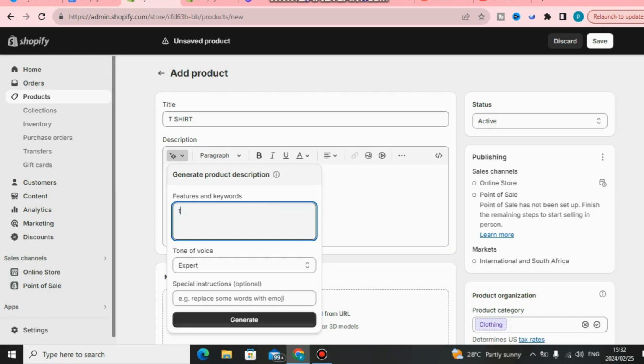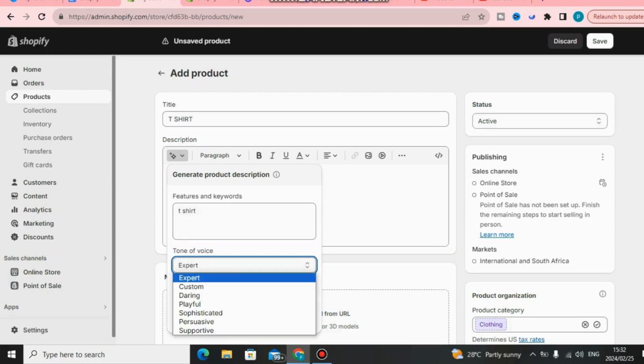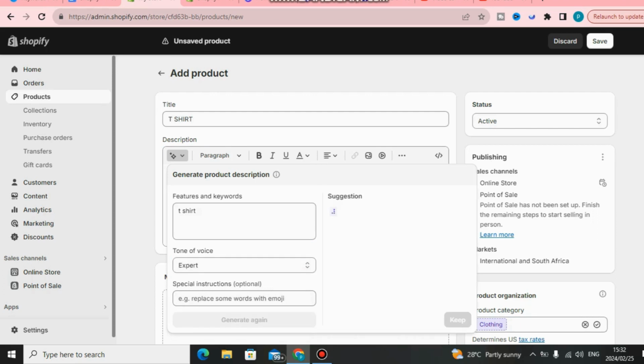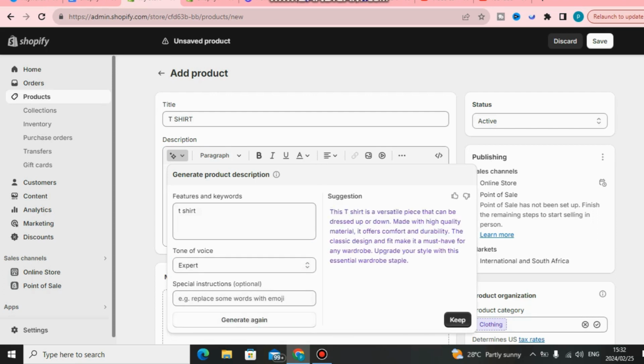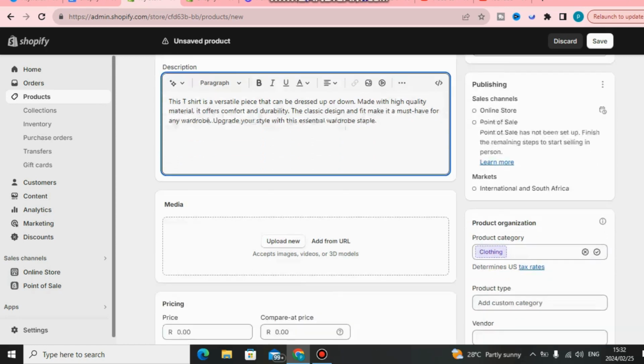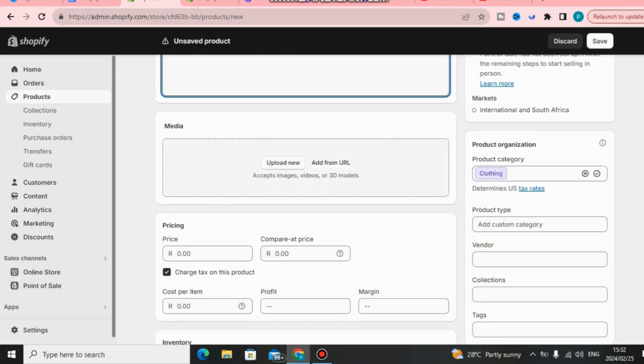I'm just gonna put this, I'm just gonna use that one. I'm just gonna pick the tone of voice. I'm gonna use it and expect. I'm just gonna click here to generate. As you can see, this is a suggestion, the description that Shopify has written. I'm just gonna click here and keep it. And then what you can do, we can just click here and upload your product.